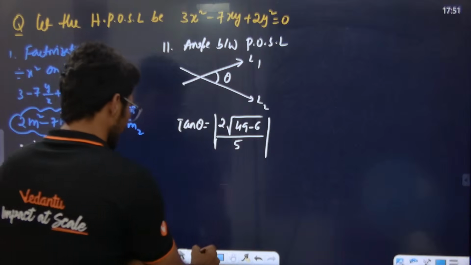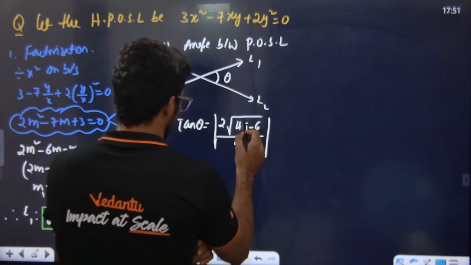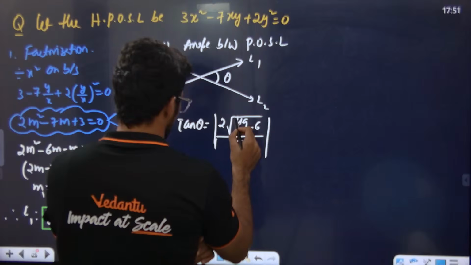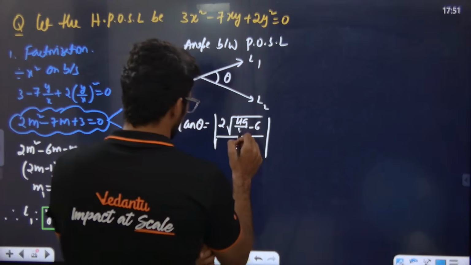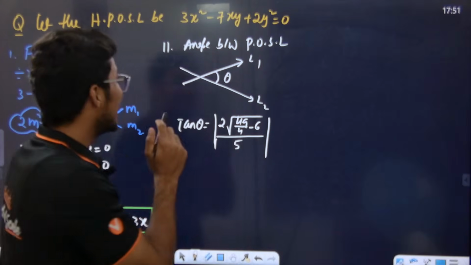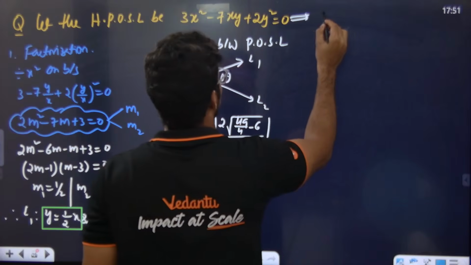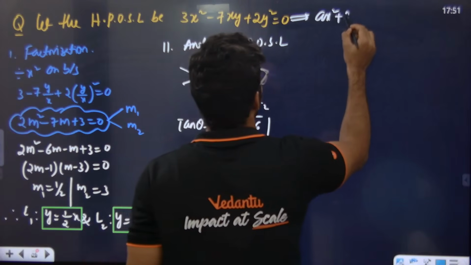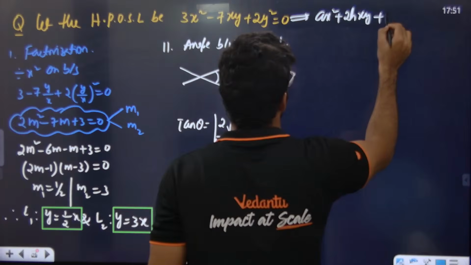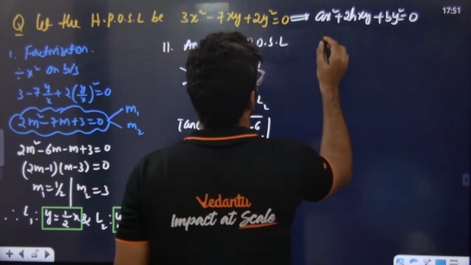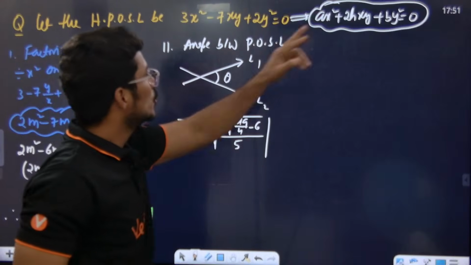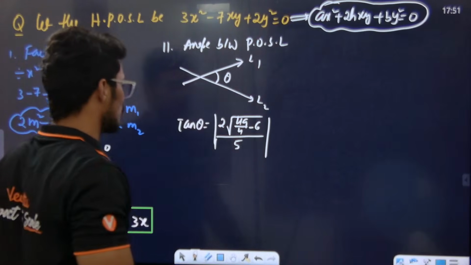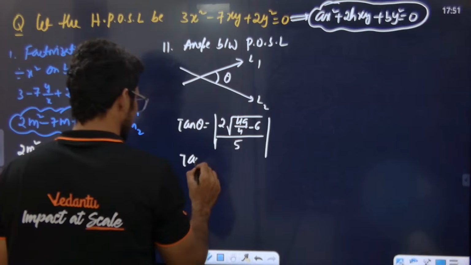Mistake is 49 by 4. அரே சிண்டு இங்க பாரு. ax square plus 2hxy plus by square. கம்பேர் பண்ணா நமக்கு abc வேல்யூஸ் என்ன வந்துரும் பாரு. a value 3, b value 2, 2h is equal to minus 7. அப்ப h என்ன, minus 7 by 2. So 49 by 4. So tan theta என்ன?